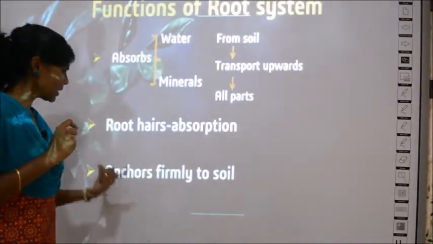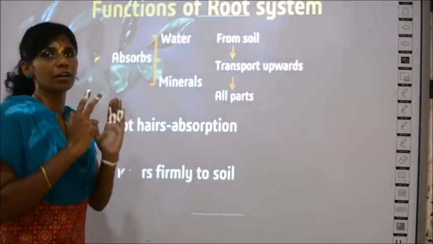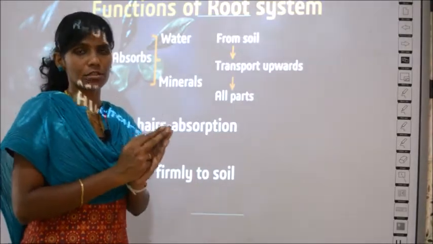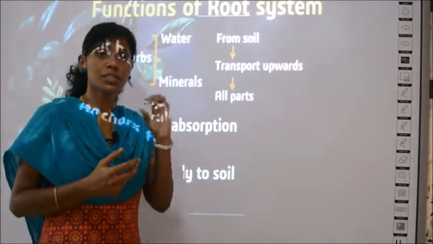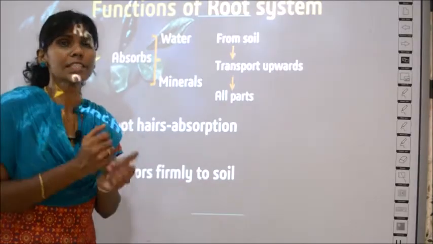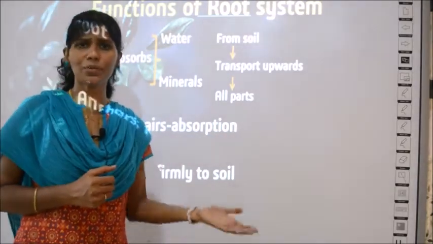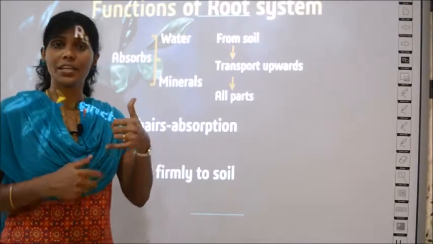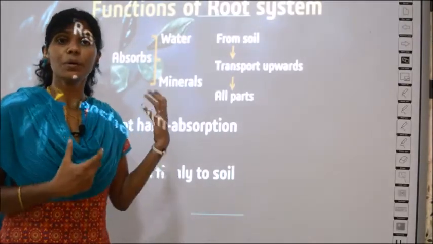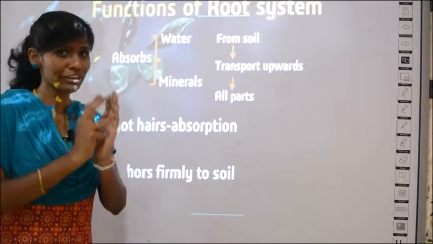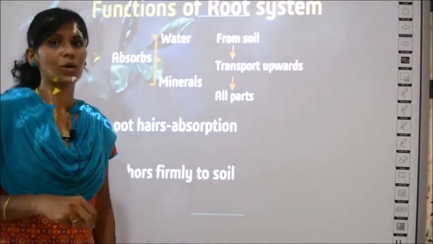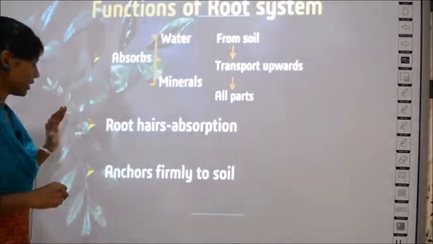The next function is that it anchors firmly to the soil. This also we have learnt already. The roots are the region which will fix the plant to the soil, otherwise it will fall down, right? It will not stand straight or fixed to something. So the roots are the ones which will fix the plant to the ground or to the soil.